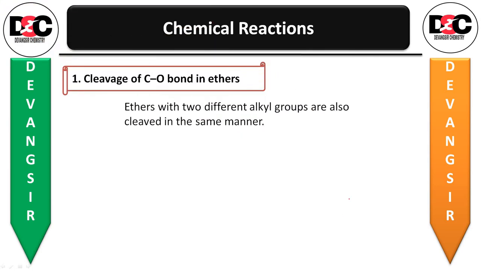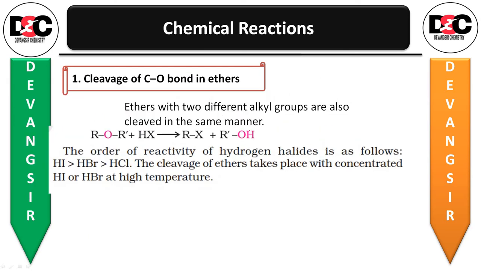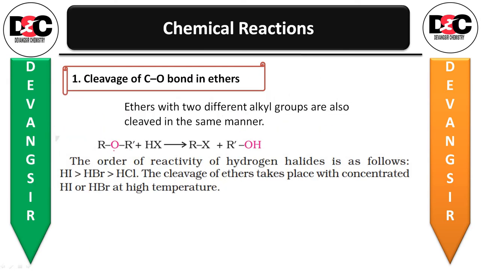Then ethers with two different alkyl groups are also cleaved in the same manner. Let us see that also. Two different alkyl groups will be there, R and R dash they have given. With HX you will be getting alkyl halide and alcohol. The order of reactivity for hydrogen halide as follows can be asked in MCQ. HI greater than HBr greater than HCl. Okay, so this can be asked in the form of MCQ.